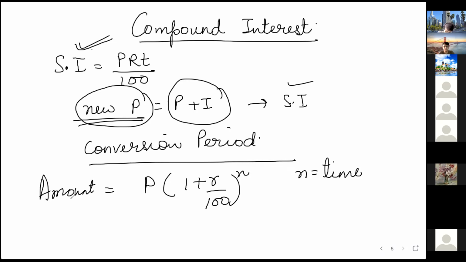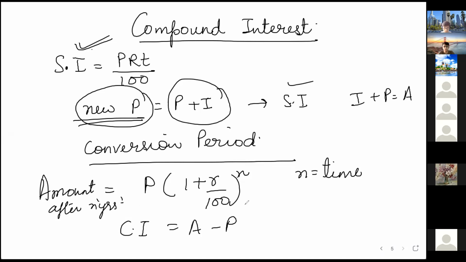This is amount. So amount after n years. So what will be compound interest? Interest plus P is equal to A, so compound interest is A minus P. Then you will have to put the value. If you put the value, what will you get?